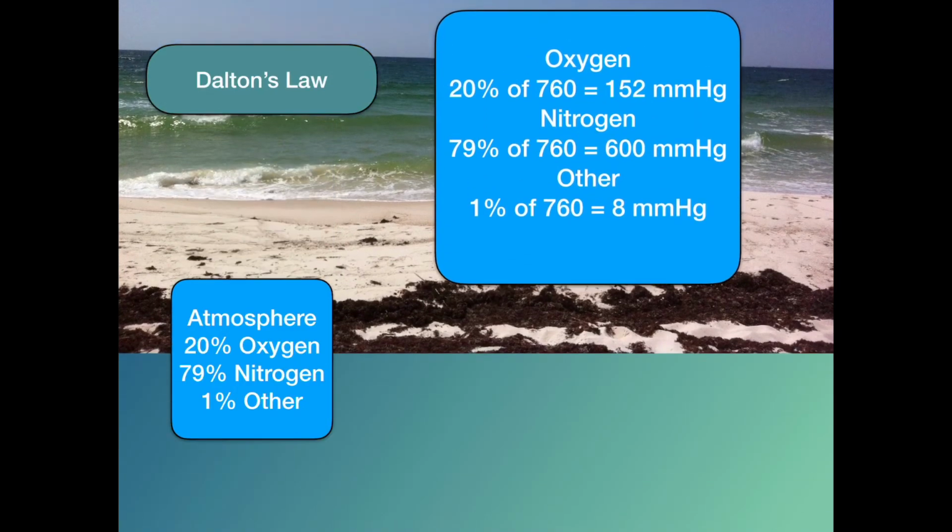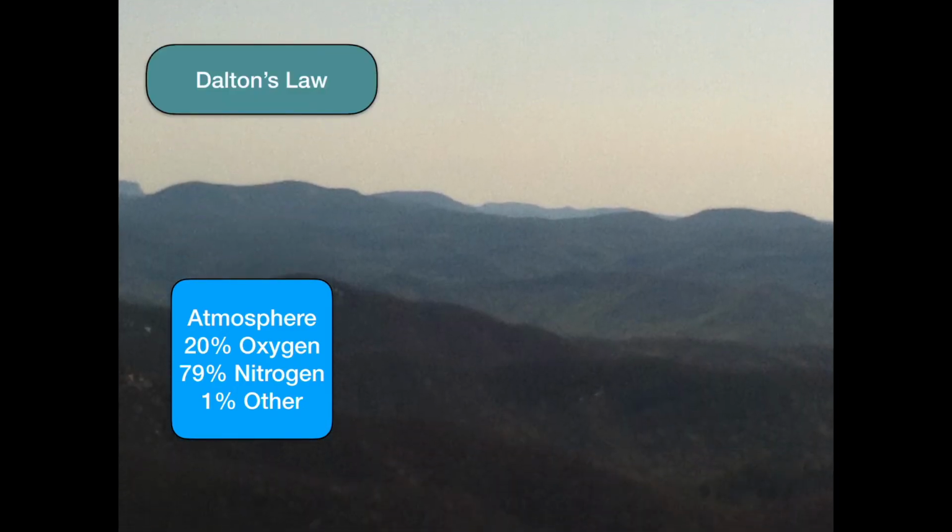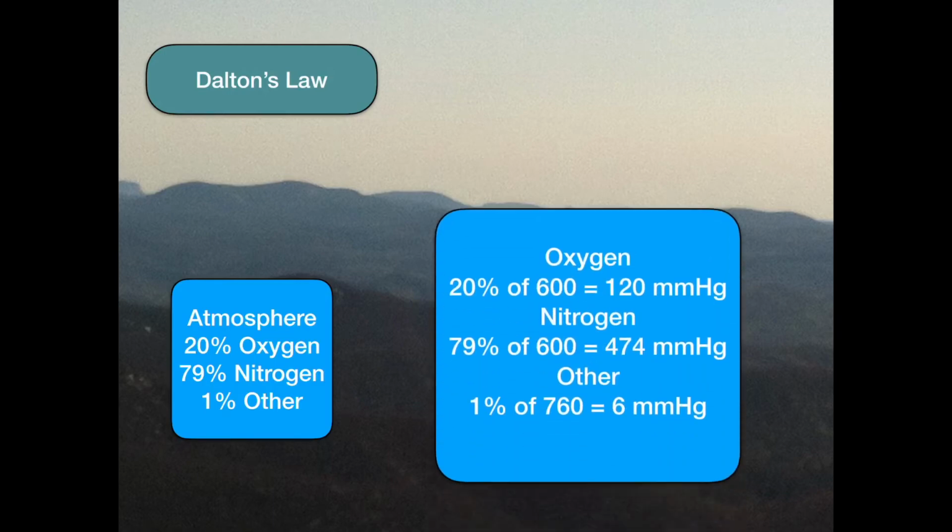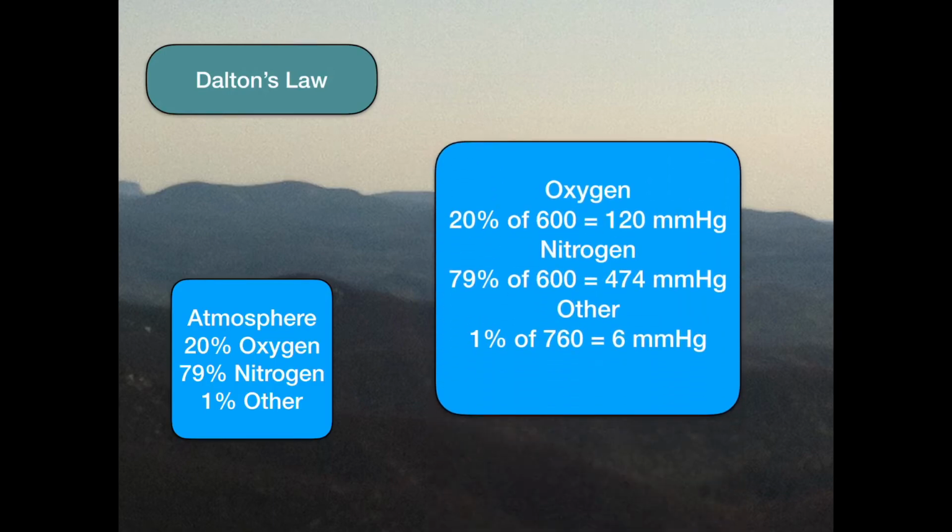Now the total percentage never changes, but the pressure weighing down on you does. So if you go higher up in the mountains, you'll have less pressure. So let's say, as an example, we have 600 millimeters of mercury weighing down on us. The percentage of oxygen that is part of that is still 20%, which is 120 millimeters of mercury. Nitrogen is 474 and other is 6.